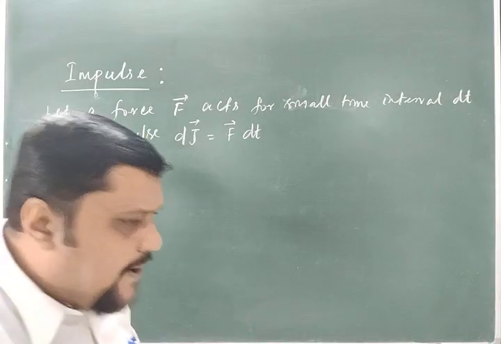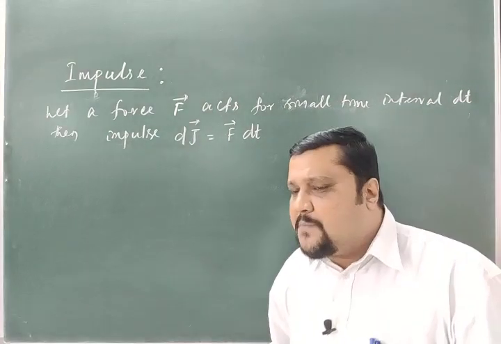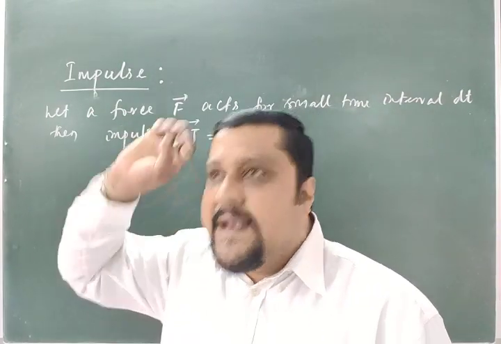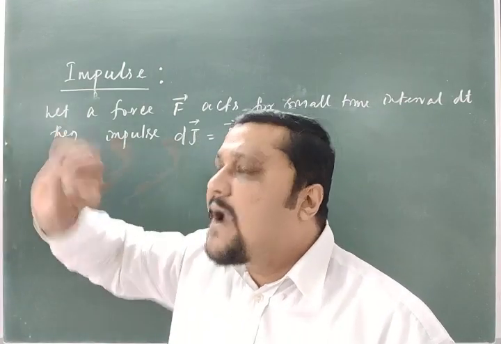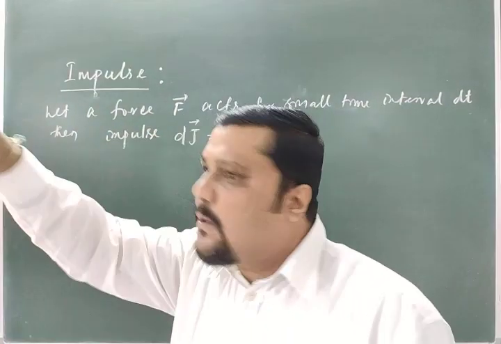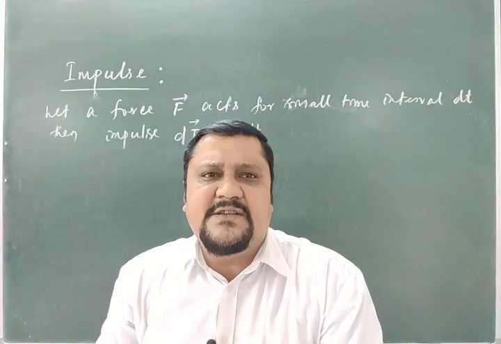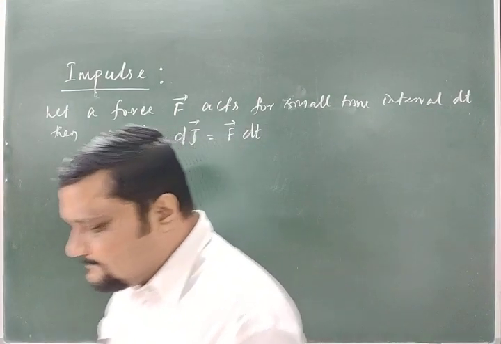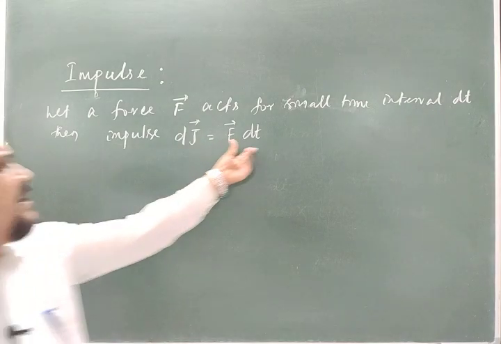So my point is here, generally the impulse is calculated if a large force acts for a small time interval, then in that case we are considering the effectiveness, or the action or the impact, and there we are considering for what time that acts. As in the first example, when I throw the ball to the wall, the ball and wall have an interaction for a very, very small interval of time, that is very negligible. So that is also we can call as a dt.